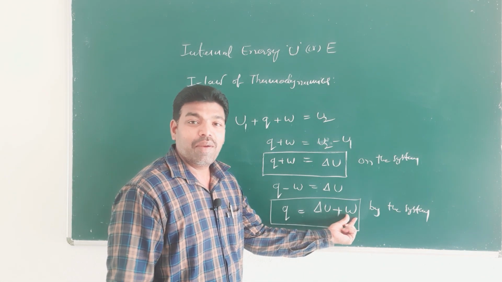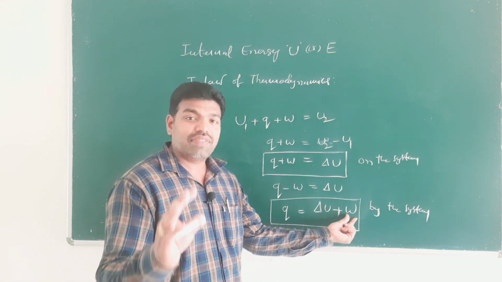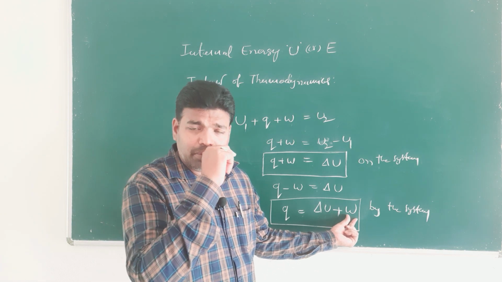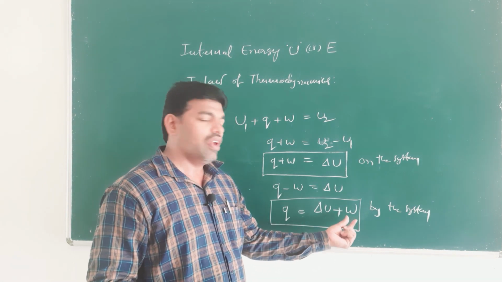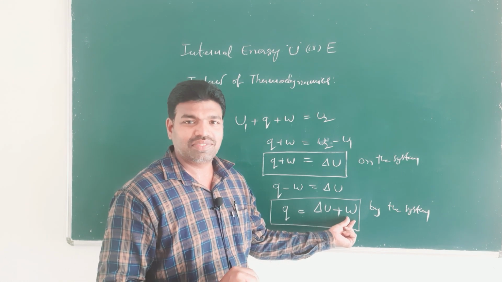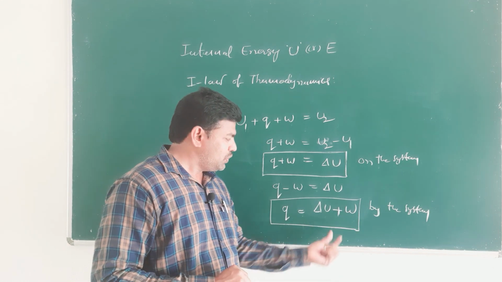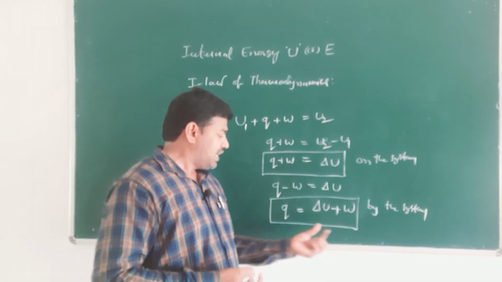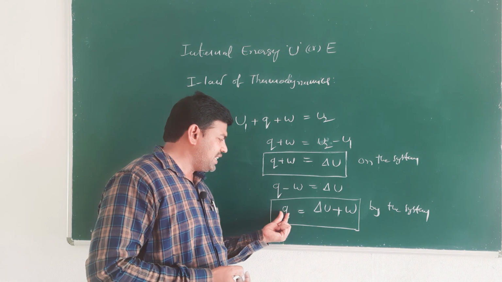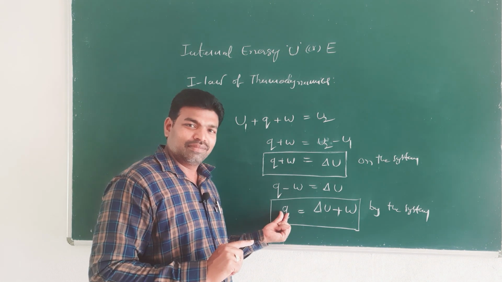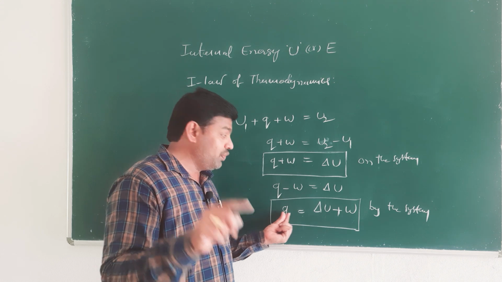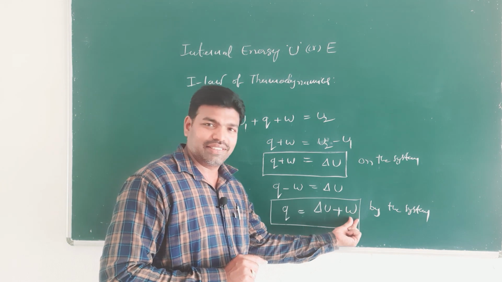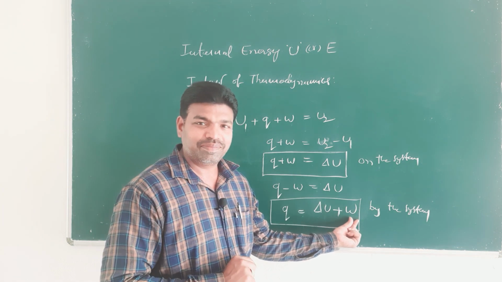Because in entire thermodynamics, in most cases we are concerned with work done by the system. So you can understand the first law of thermodynamics more easily from this statement: when Q amount of heat is supplied to the system, that heat energy is useful to increase the internal energy of the system and to do some work, that is work done by the system.